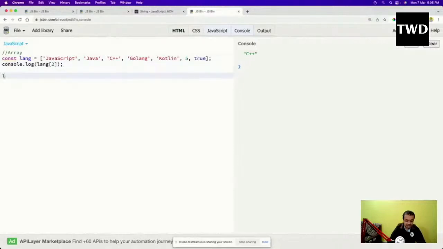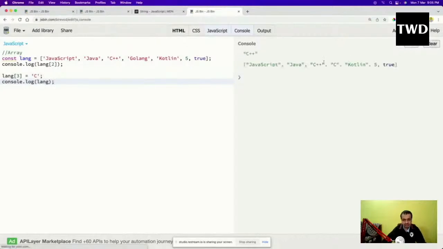So I'll come here and write lang of 3 equal to C, and then do a console.log of lang. See, it will come. I put the C here at location 3: 0, 1, 2, and 3. But there is a problem which just occurred. Golang was actually deleted the moment I did this.